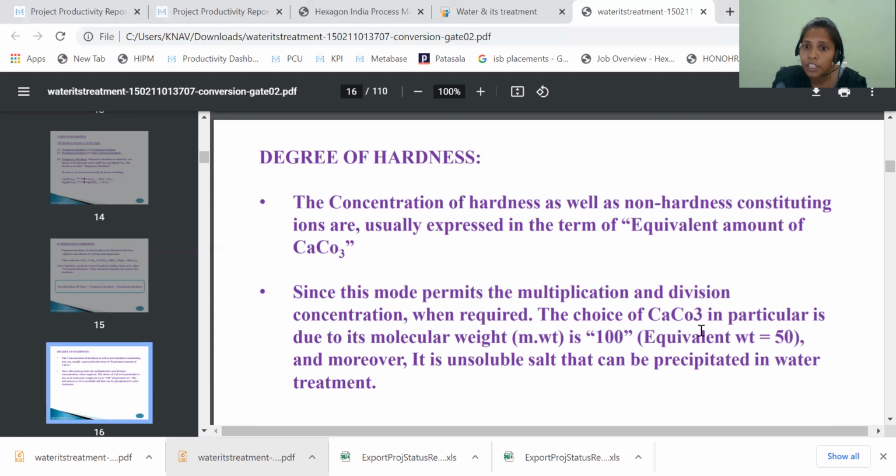So the choice of calcium carbonate in particular is due to its molecular weight. Why are we choosing calcium carbonate? Because its molecular weight is 100. Its equivalent weight is 50, that is 100 by 2, because calcium plus 2 has a valency of 2. So 100 by 2, we get 50. So the calculation will be easy. Because of that reason, we are expressing in terms of equivalent amount of calcium carbonate.